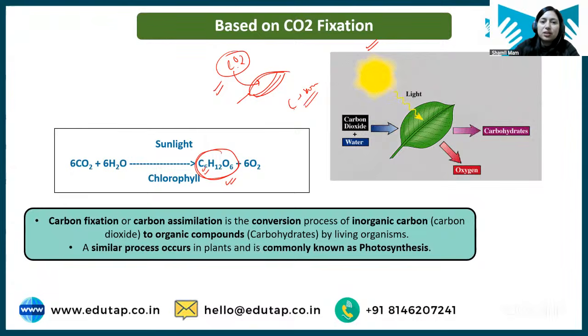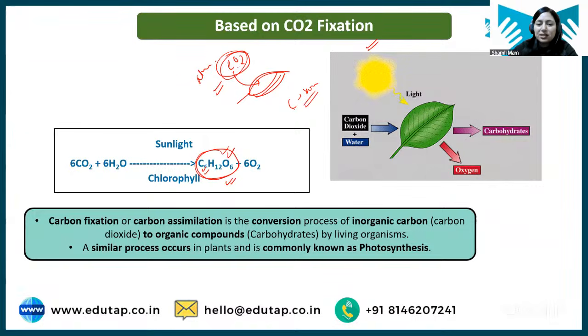Okay, moving ahead. I have told you what is CO2 fixation. Plants need a carbon source to make glucose, and they take this carbon from carbon dioxide which is present in the atmosphere. Clear? So this process of fixing carbon dioxide into the plant is CO2 fixation. I hope this is clear.